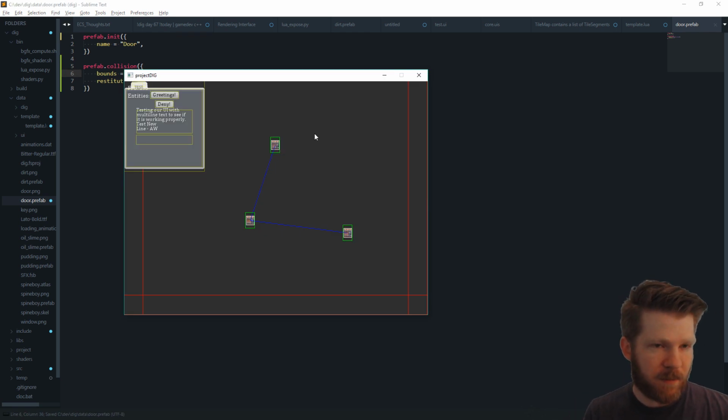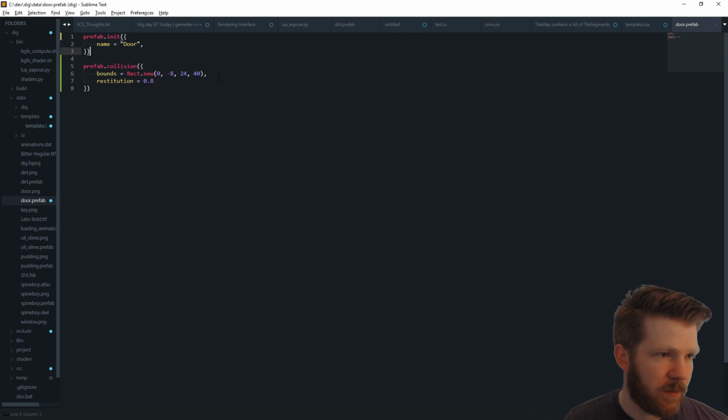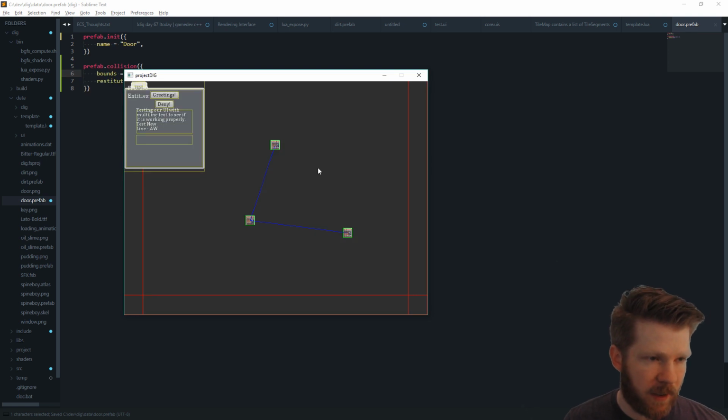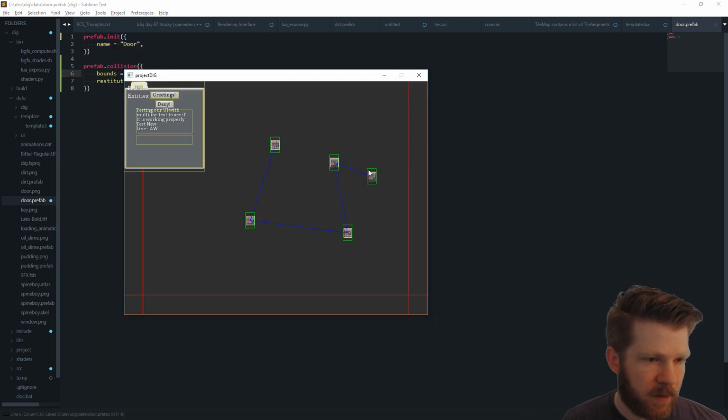So we can just mess around with this stuff, and we can see this green box is the collision for the door, and we can play around with it, do whatever we want, and see those changes affect the game immediately. And they don't only affect existing items, we can have it affect new items too.